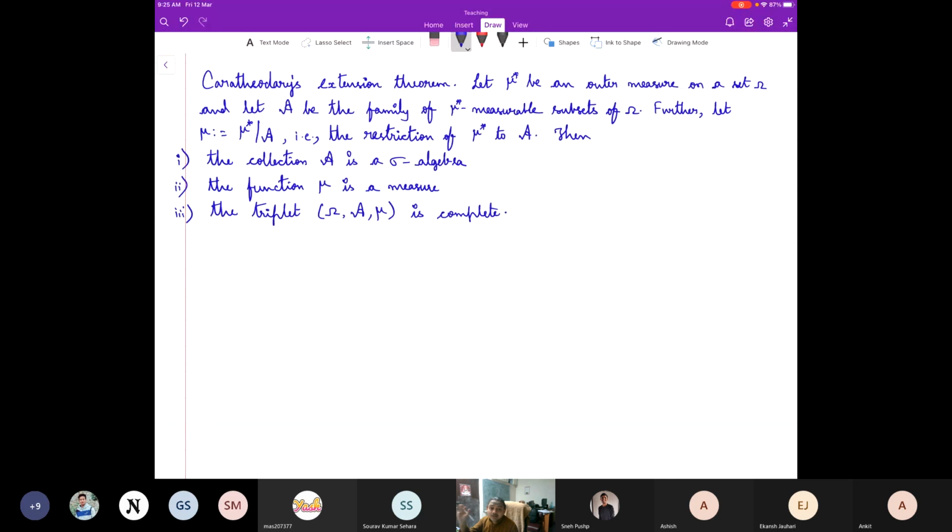Whatever we did in the case of Lebesgue outer measure, the same proof works. The same procedure, whatever with the lemma, theorem, whatever we have stated, state the same thing even in this case, and you should be able to prove it. I put whatever the needed things in the tutorial sheets.